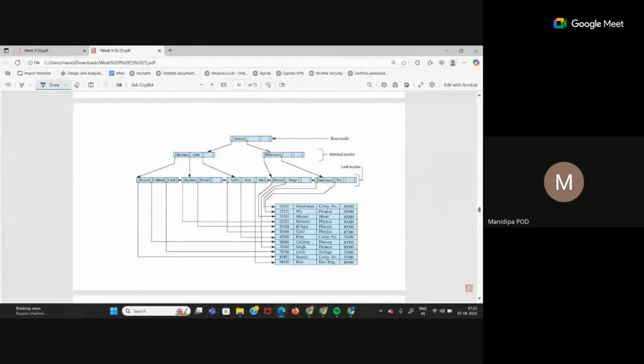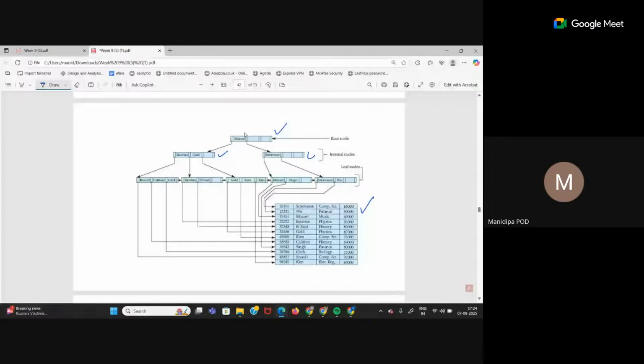See, how do we implement a B plus tree as an actual index if this is the table, right? And we want to form an index based on this table, and we want to implement that index in the form of a B plus tree. So what do we do? Look at this index. This is the root. These are the internal nodes. These are the leaf nodes. All are at the same level, the leaf nodes.